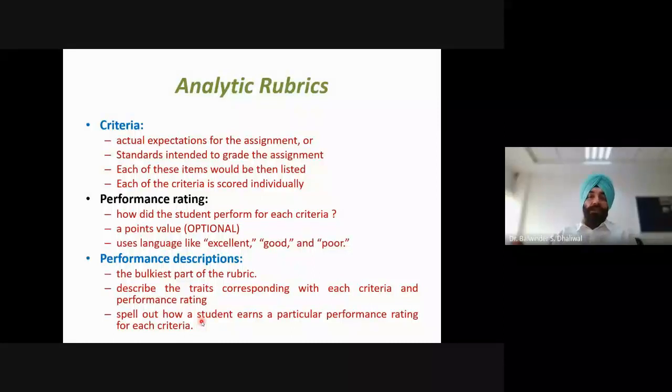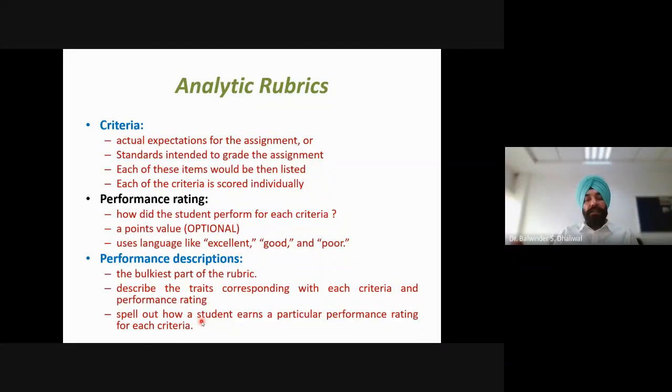So for example, in the holistic rubric, we had 3 criteria: clarity, organization, and grammatical errors. We were scoring all those points via a single score. But here, in case of an analytic rubric, all these different criteria will be scored separately, so that we have a more detailed evaluation of the student work.